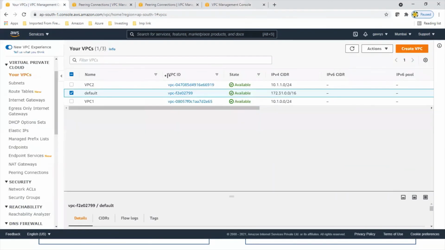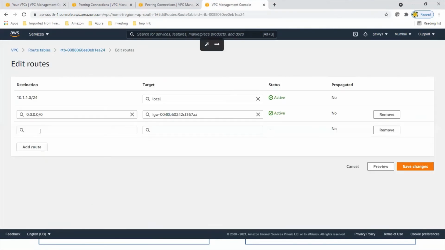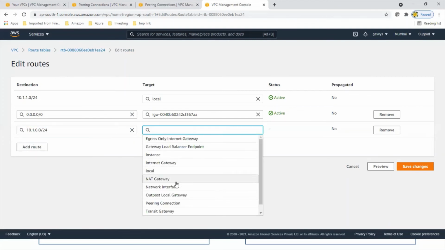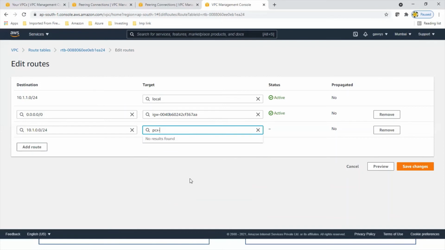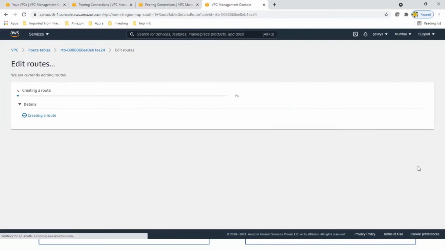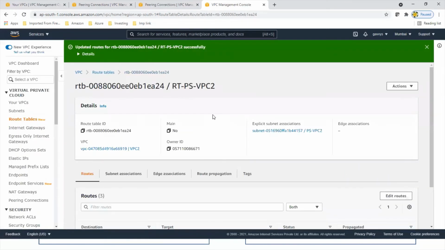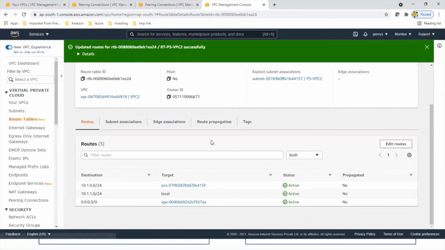So the VPC1 is 10.1.0.0/24. It should go to the peering connection. Save changes. Yeah. So now routing tables are updated and routing is established.